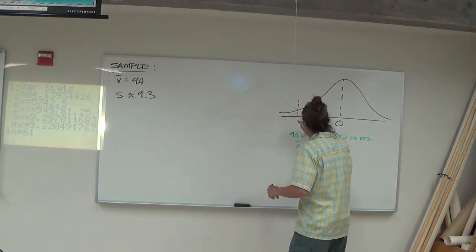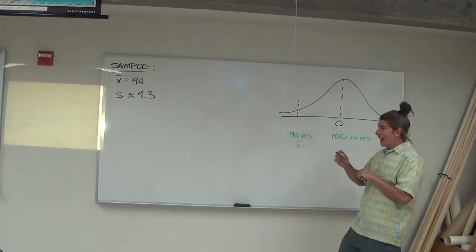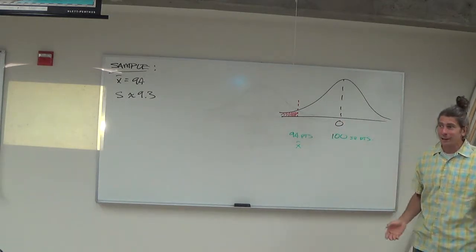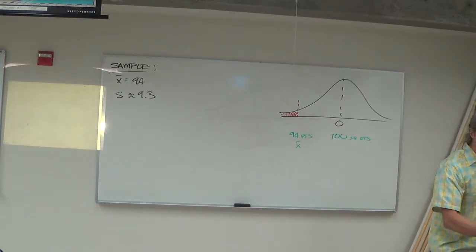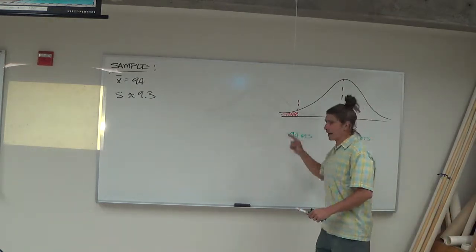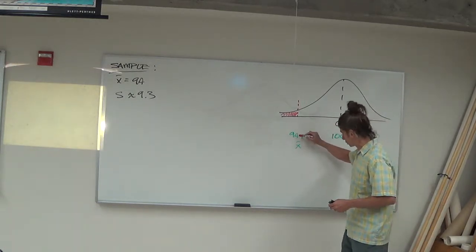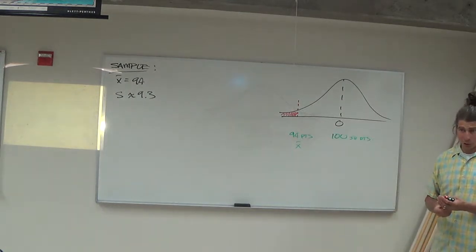So, in other words, it's got a value up here on the horizontal axis, and that is going to have an area associated with it. But in order to answer the question, how far down did it go, we have to know how big that area is. And in order to know how big that area is, we have to be able to transfer this back to this. And that's where we're going to start right now.